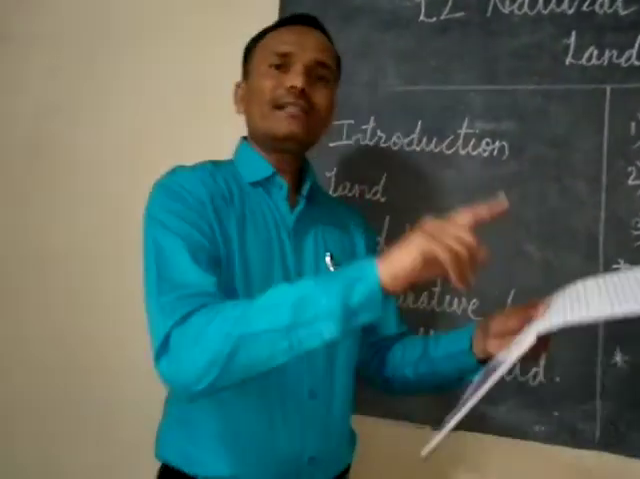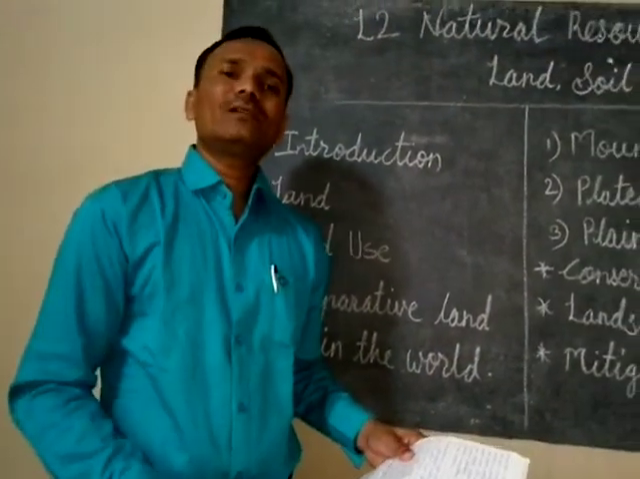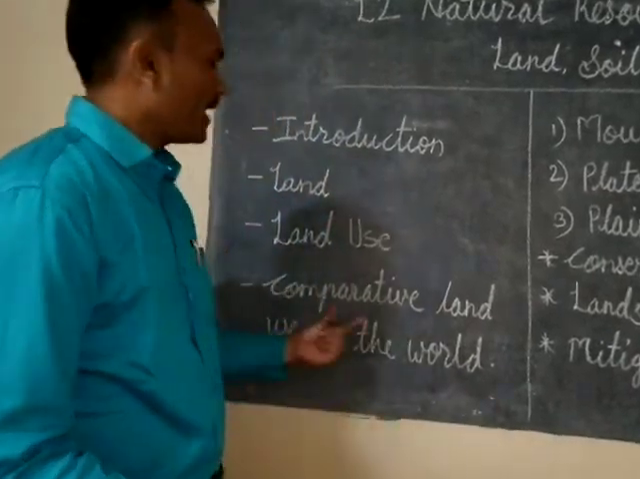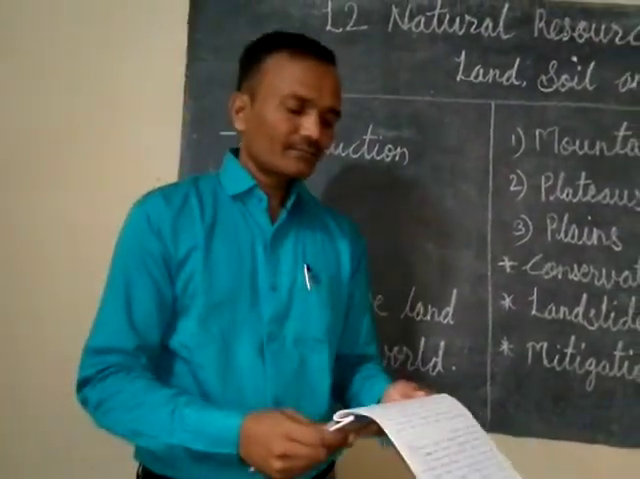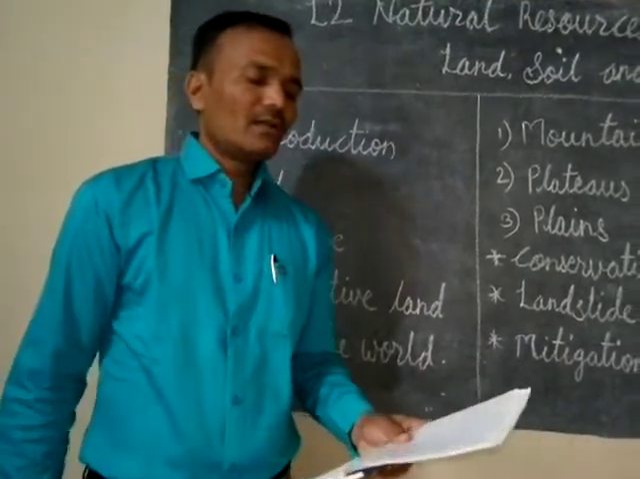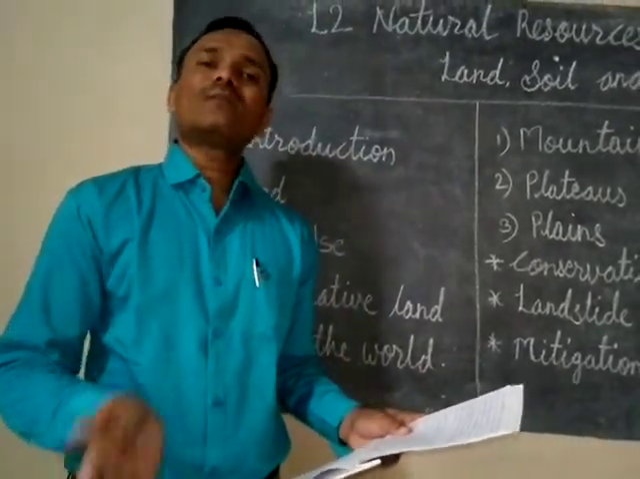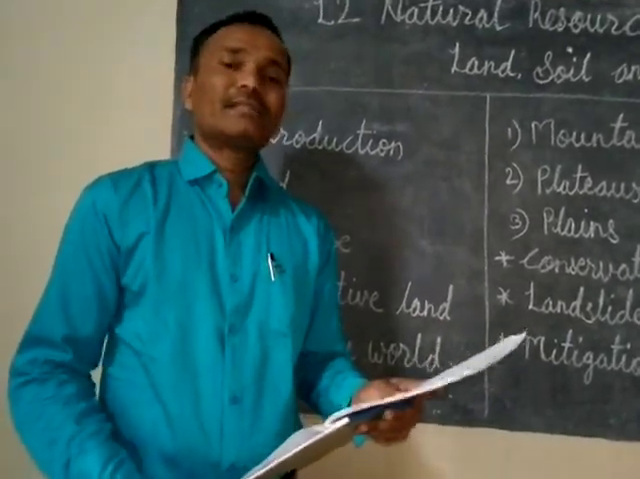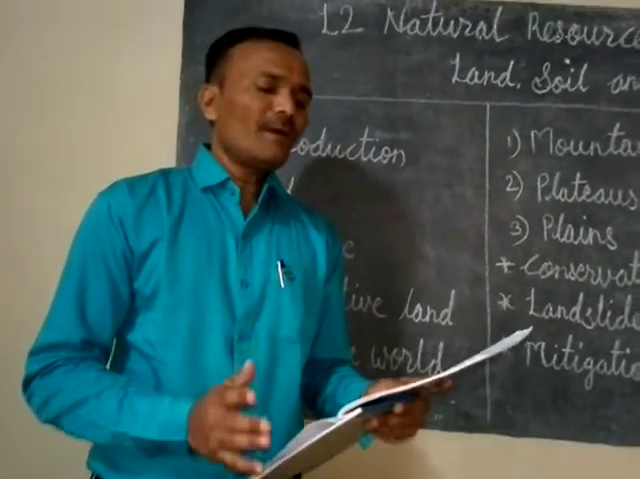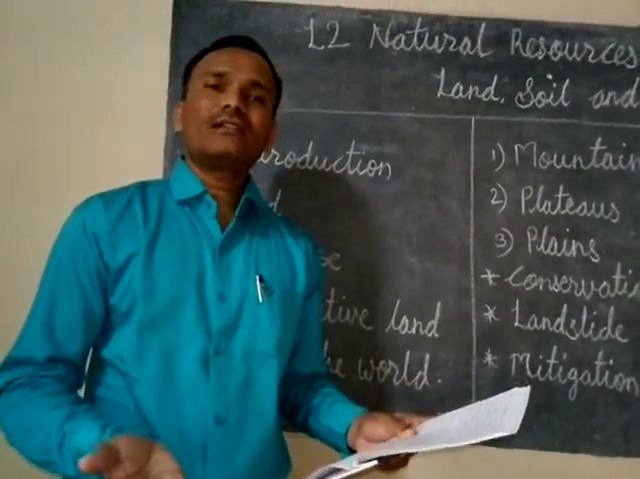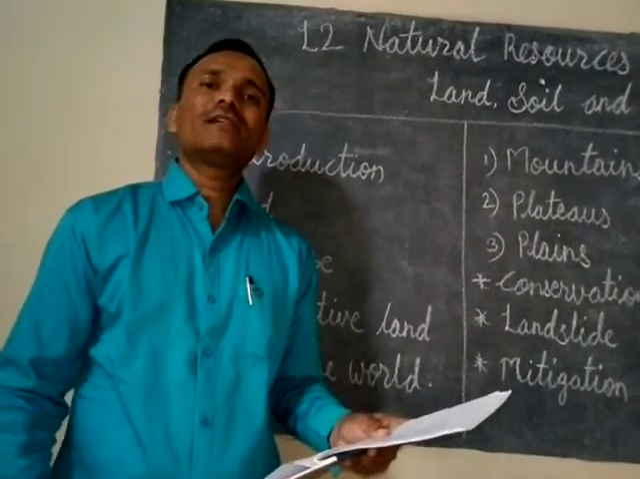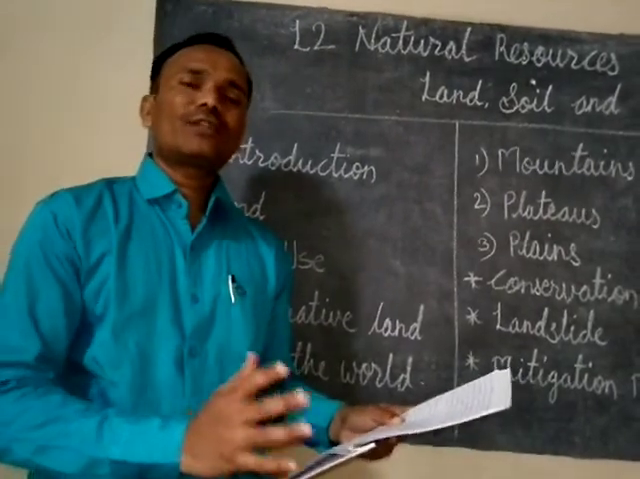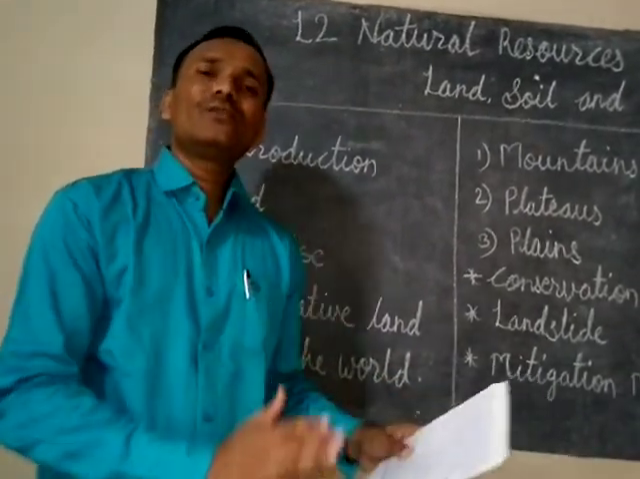Then the comparative land use in the world. One table is given, and you can go through that table for better understanding. We know that the Western countries are more developed than the Asian and African continents. That means the people have more technological development than the people of the Asian and African countries. So they use the land available to them with more effect.